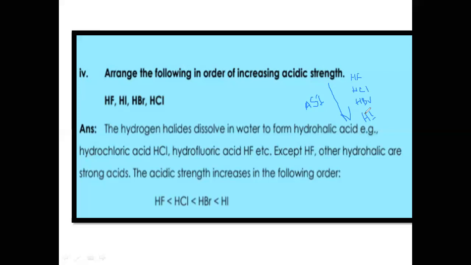The hydrogen halides, when dissolved in water, form hydrohalic acids, for example hydrochloric acid, hydrofluoric acid, etc. Except hydrofluoric acid, other hydrohalic acids are strong acids, and the acidic strength increases in the following order. Hydroiodic is the strongest acid, then hydrobromic, hydrochloric, and the weakest is hydrofluoric acid. I told you the reason: the large size.